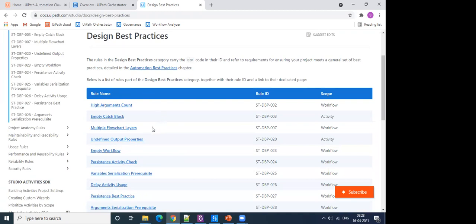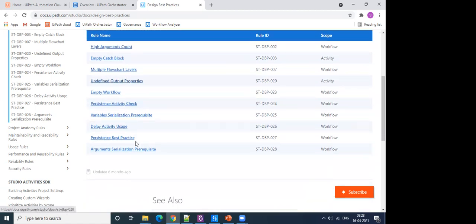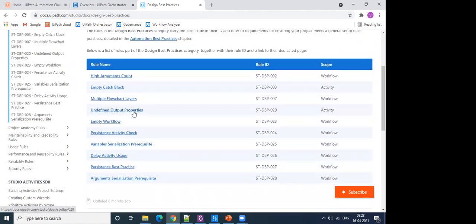And then there are a few design best practices rules. So high arguments count, multiple flowchart layers, and it also helps us identify if there are any undefined output properties, any empty workflows. You have defined a workflow, but then you have not made use of that workflow. And then an empty catch block.